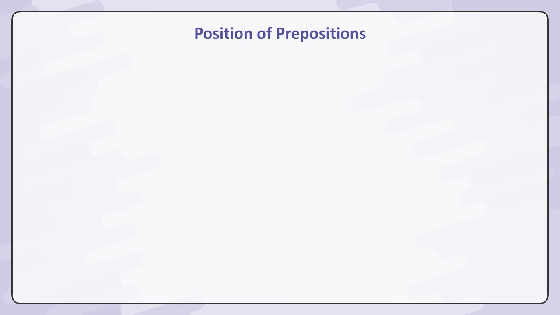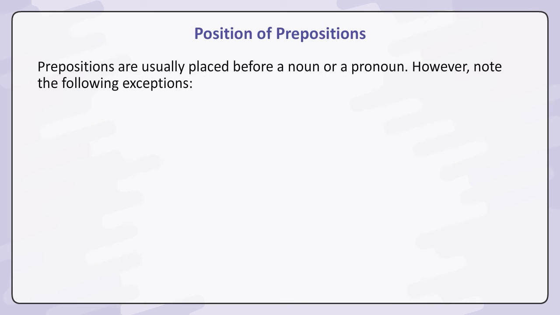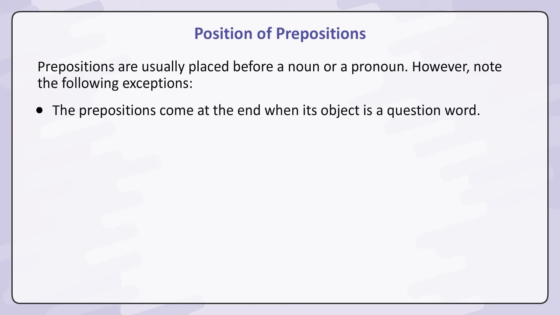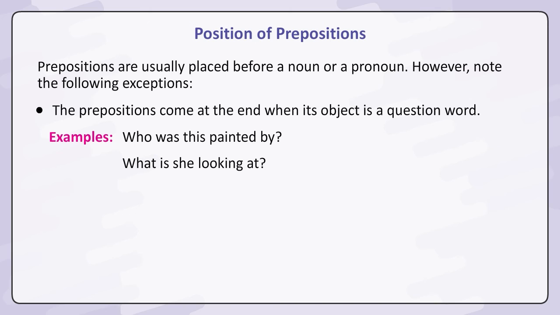Position of prepositions. Prepositions are usually placed before a noun or a pronoun. However, note the following exceptions. The preposition comes at the end when its object is a question word. Examples: Who was this painted by? What is she looking at?